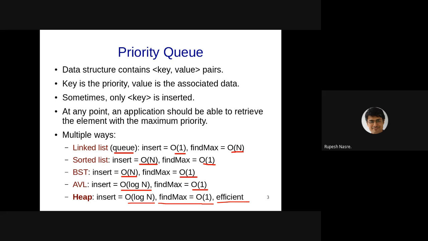Since we are traversing the tree, we know precisely what are the elements that we are encountering, which one is the next largest element is going to be nearby in that execution order. So this can be maintained in order one time during the insertion itself. And therefore you will be able to update those pointers in order one time, and therefore find max turns out to be order one.